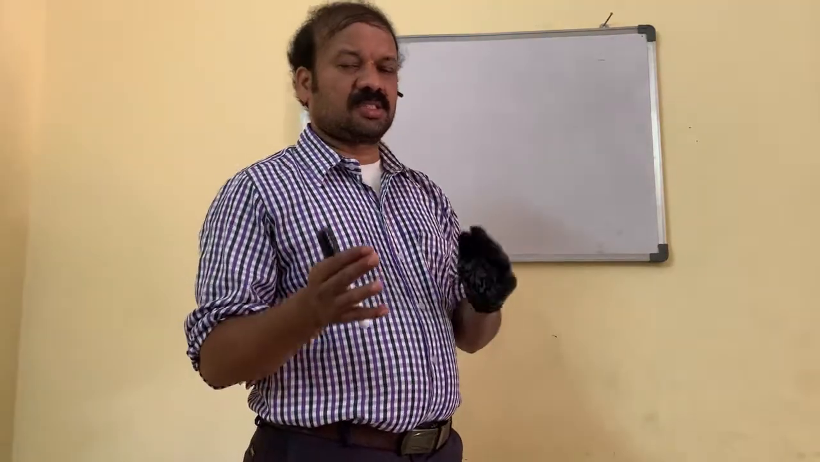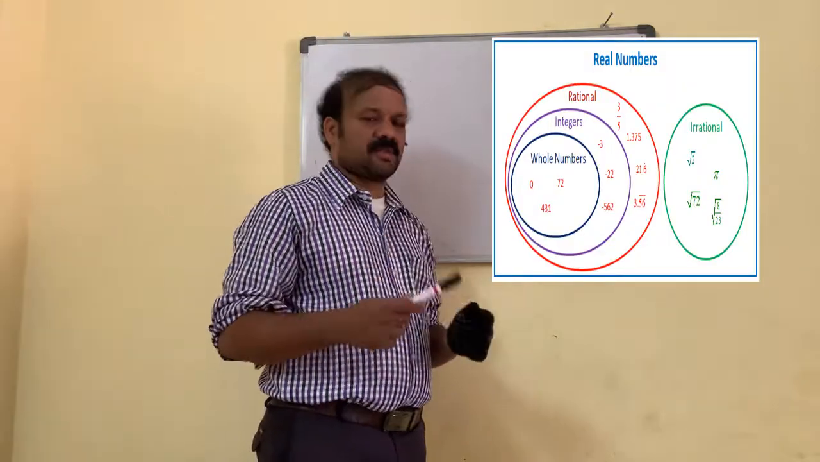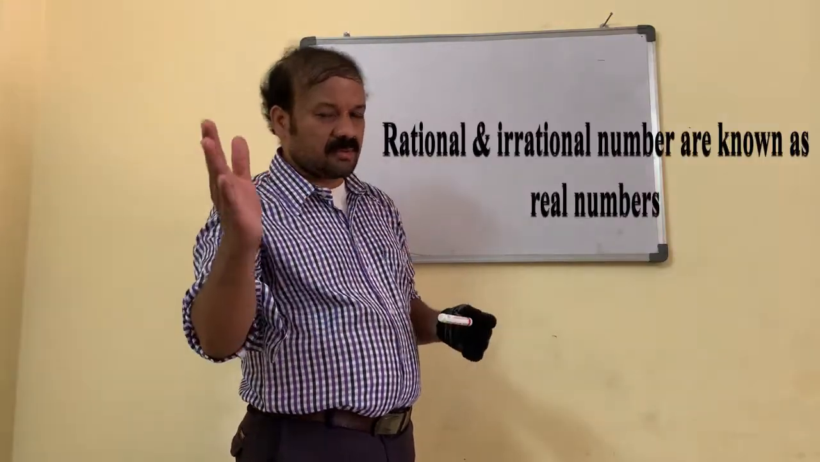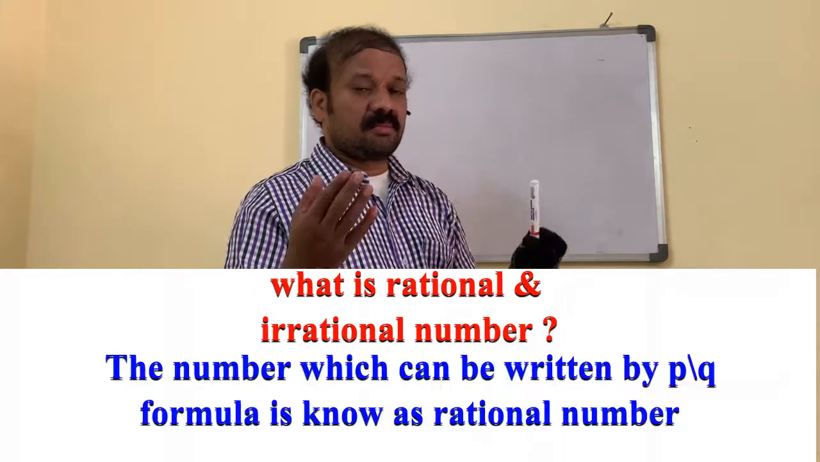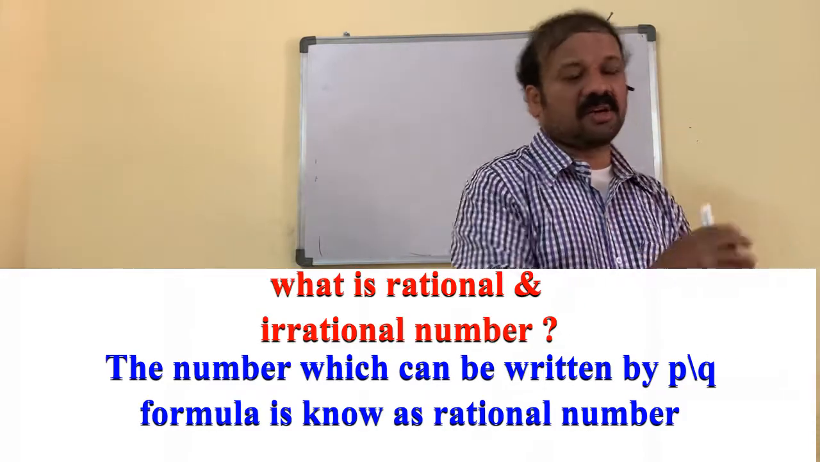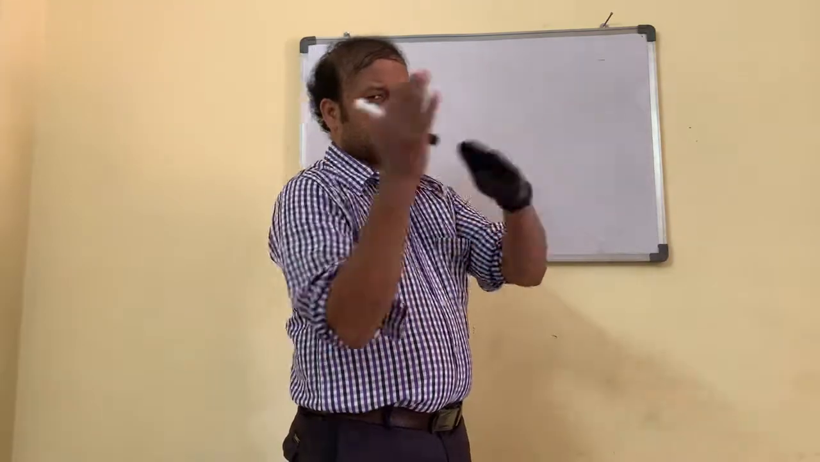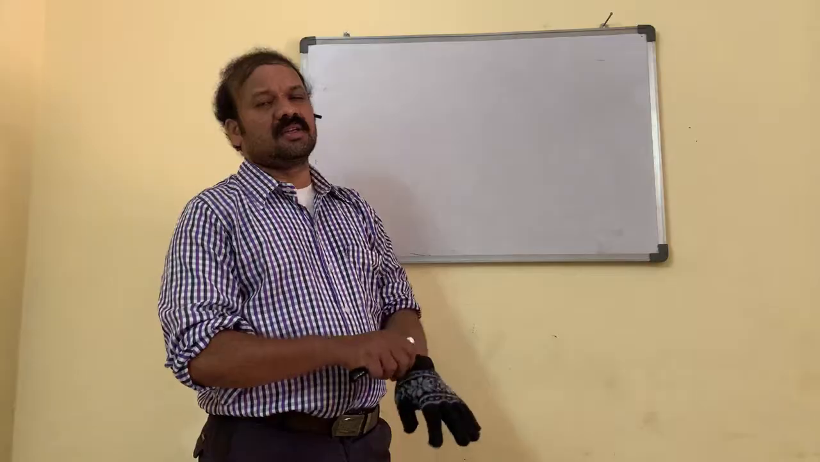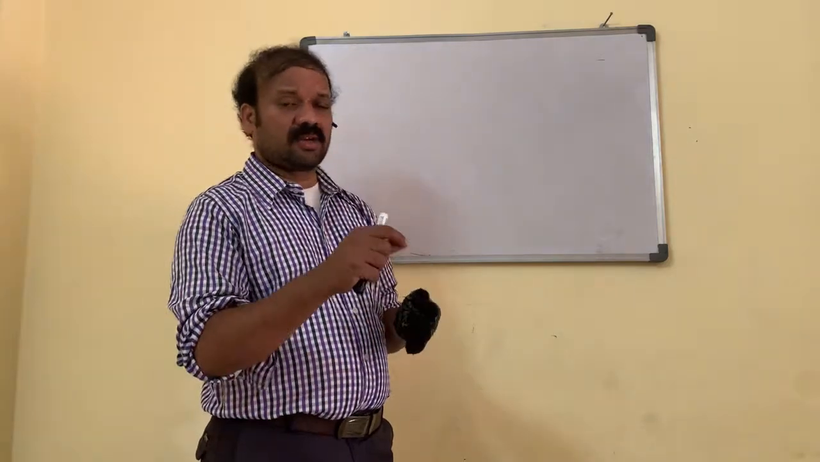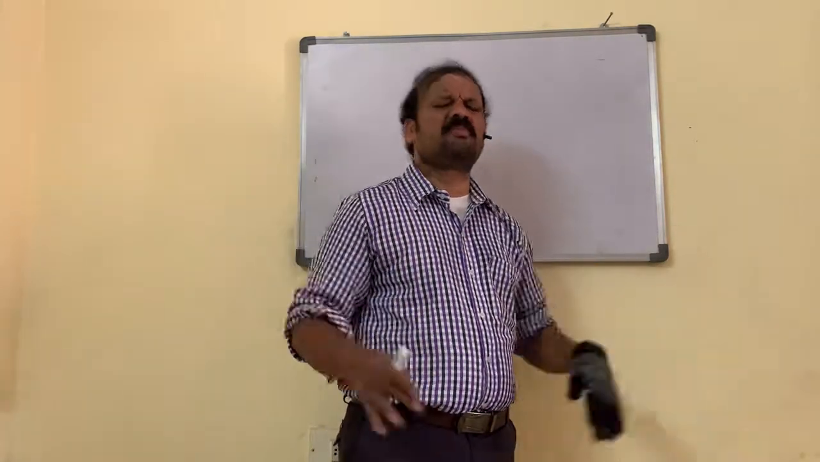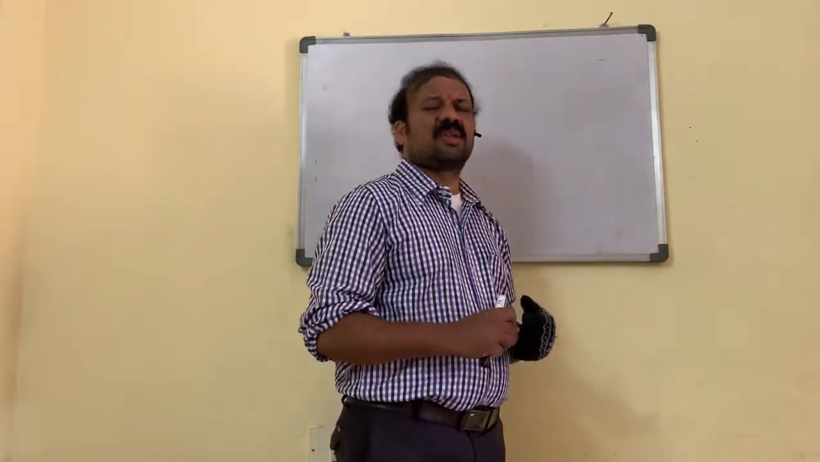In the 10th class textbook, chapter 1 is real numbers. What is meant by a real number? Rational and irrational numbers are known as real numbers. A number which can be written in p by q form is a rational number. A number which cannot be written in p by q form is an irrational number. Exercise 1.4 is very important: show that root 2 is an irrational number, show that root 3 is an irrational number.